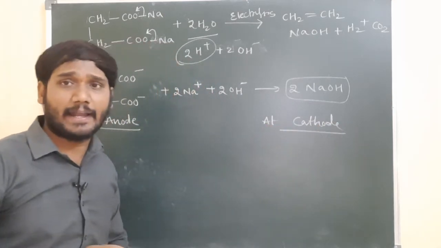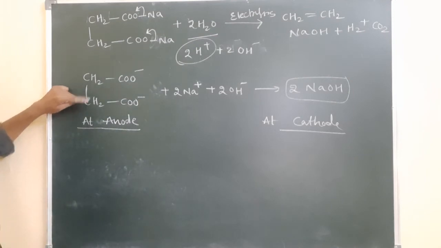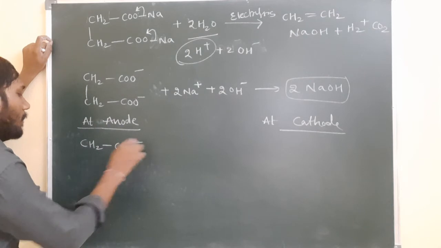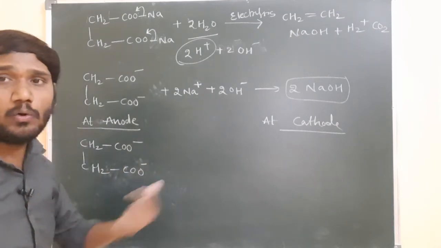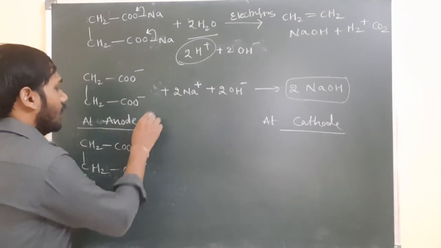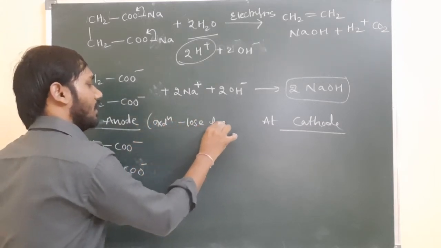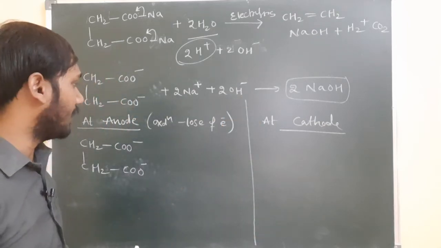At anode and at cathode, what reactions take place? At anode, CH2COO minus and CH2COO minus. At anode, oxidation is possible, right? So oxidation is nothing but what? Loss of electrons. Then where are the electrons lost?